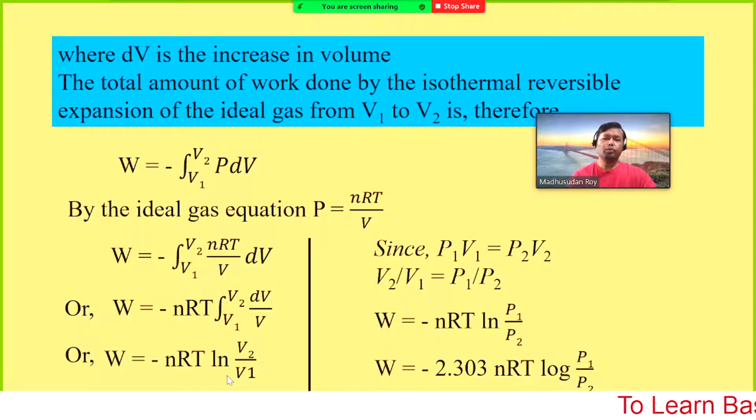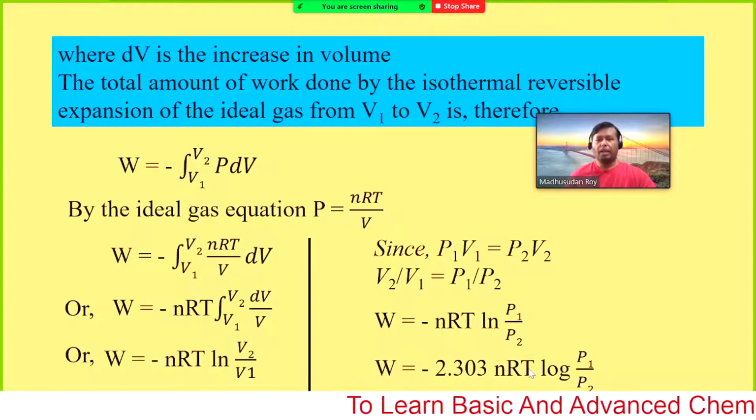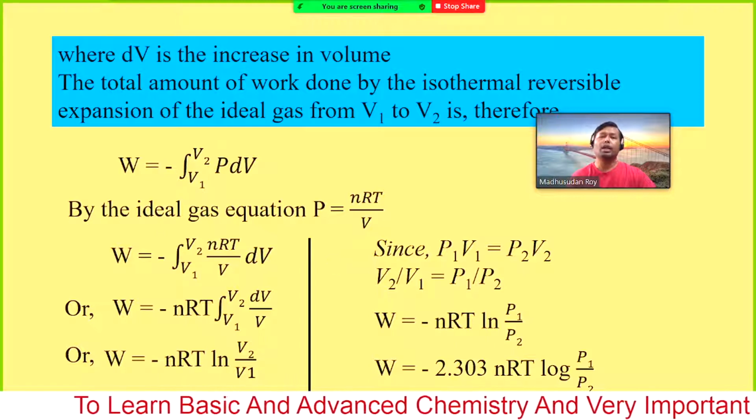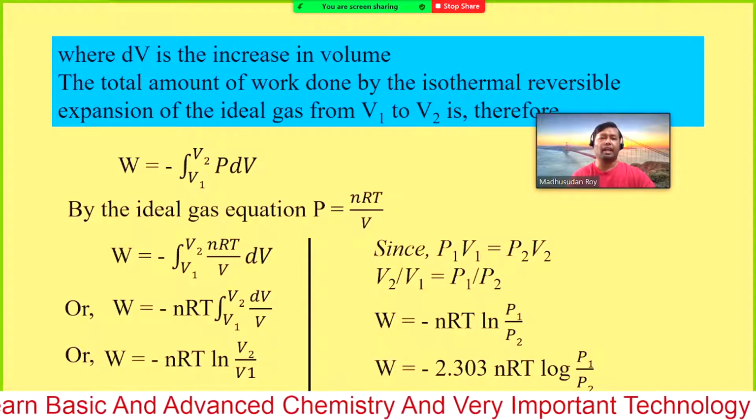So in terms of volume or in terms of pressure, we can estimate the total work done for the reversible isothermal expansion of an ideal gas.